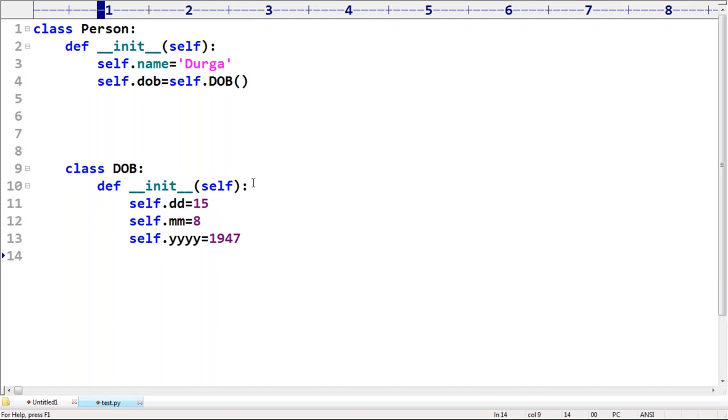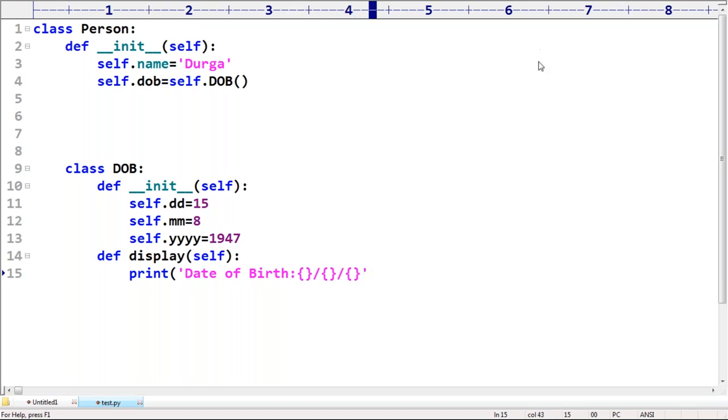Next, can you please display this date properly? Display of self, I'm taking. Print date of birth. How do you want to print this? First one slash second one slash third.